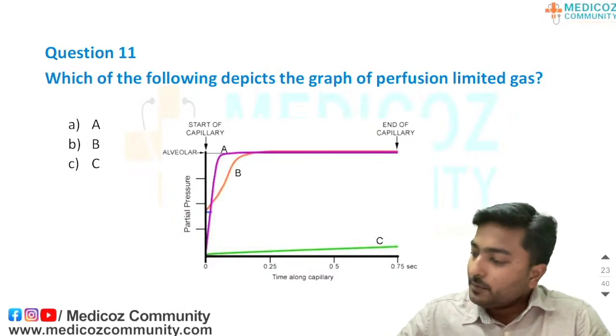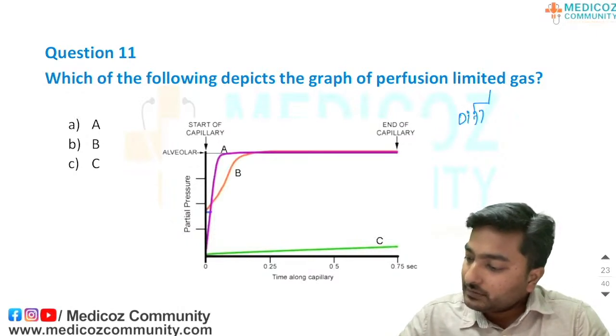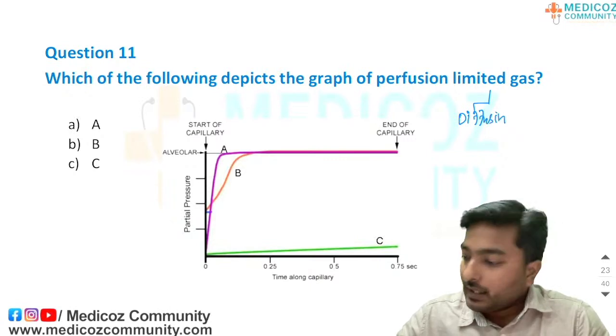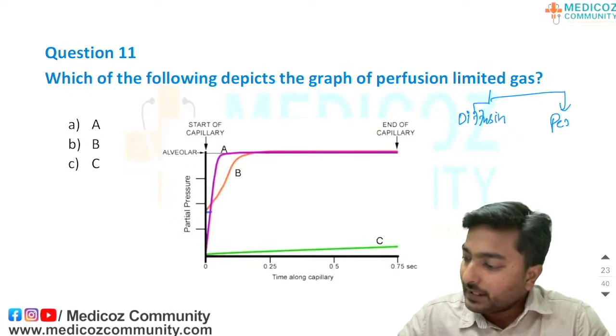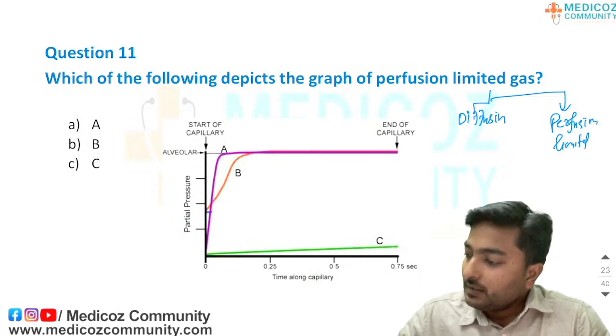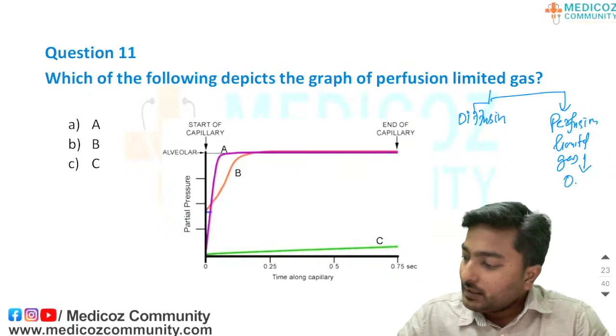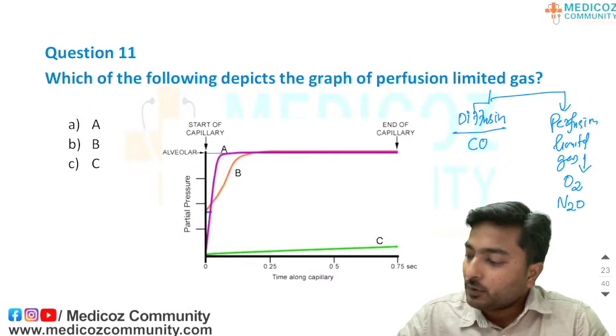We have two types of gases: one is diffusion limited, as well as perfusion limited gas. Perfusion limited gases are oxygen and nitrous oxide. Diffusion limited gas is carbon monoxide.